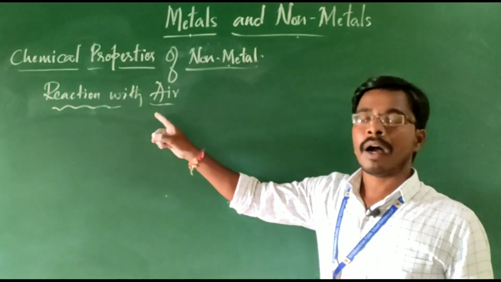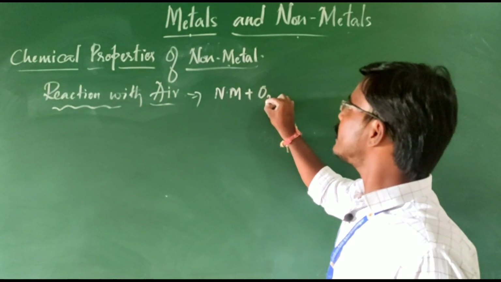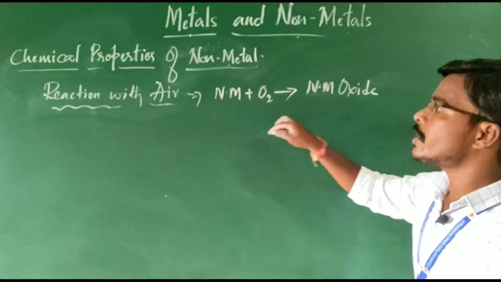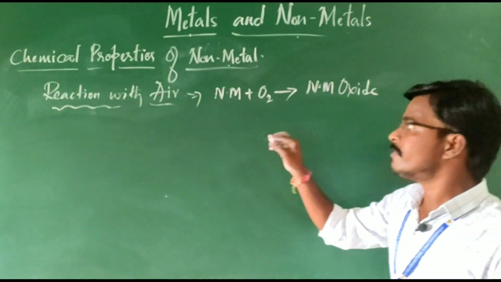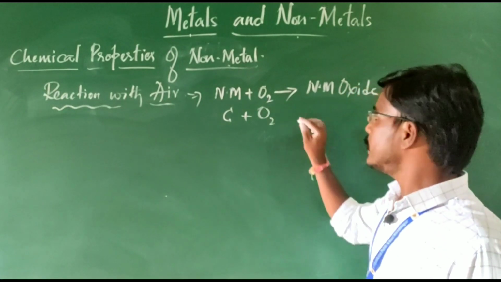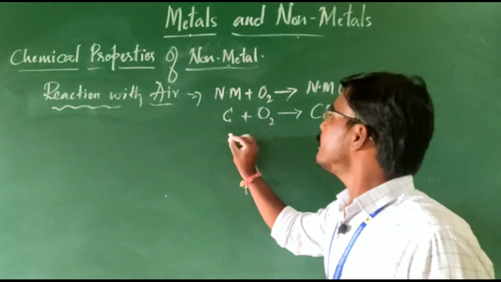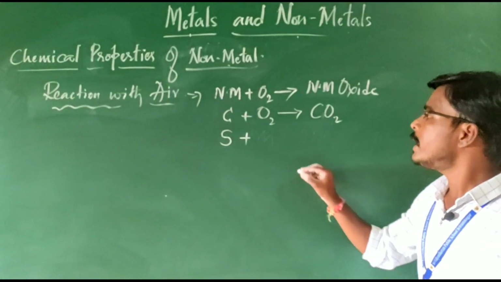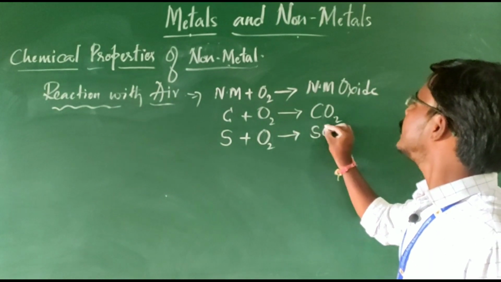A non-metal reaction with oxygen or air, what happens? Look here, when a non-metal reacts with oxygen, it forms its respective non-metal oxides. For example, take the non-metal carbon, with which an oxygen molecule combines to form carbon dioxide. So oxide formation will be there. And taking another element like sulfur, which is also a non-metal, it combines with oxygen and forms sulfur dioxide.